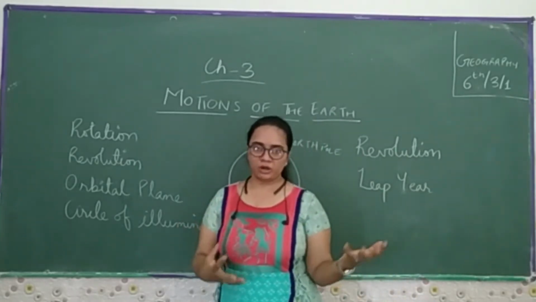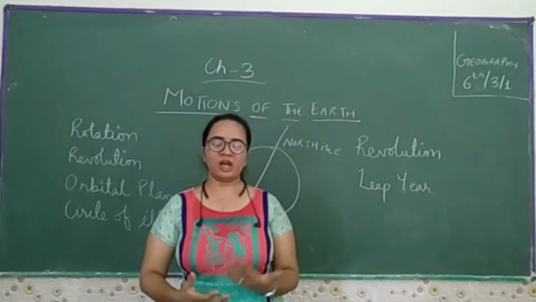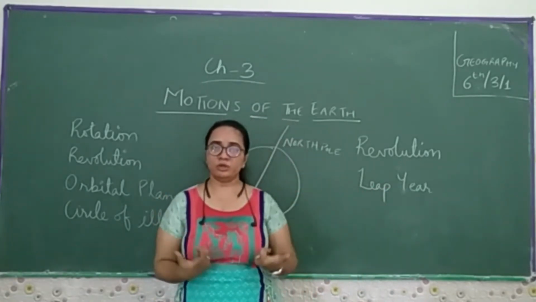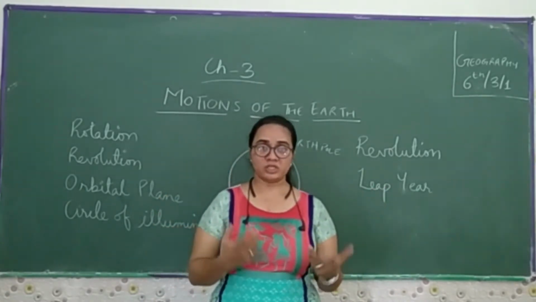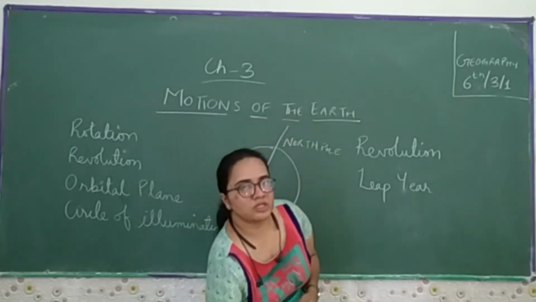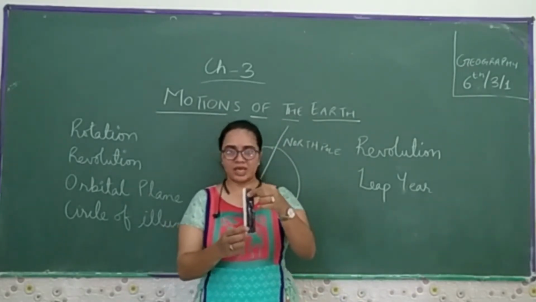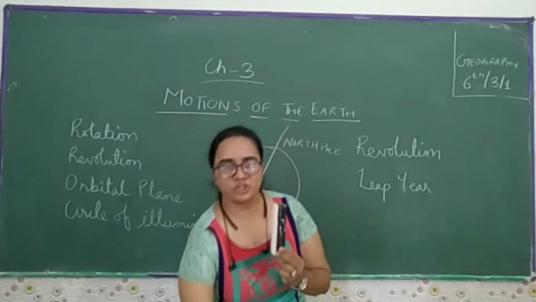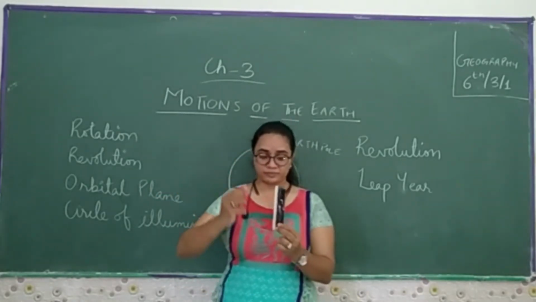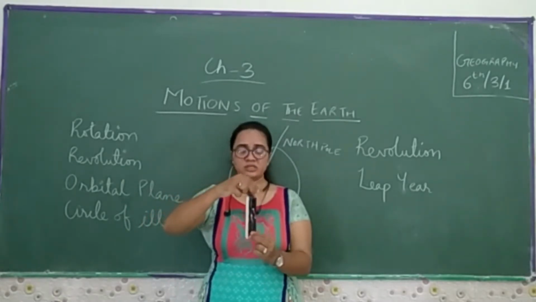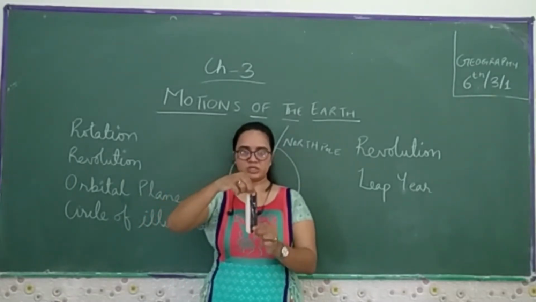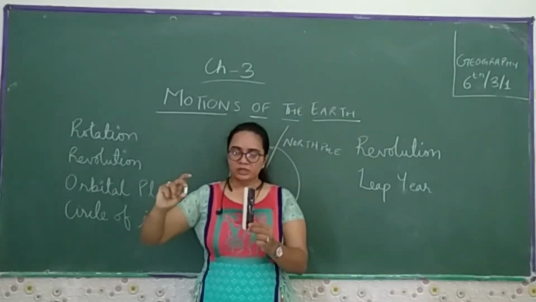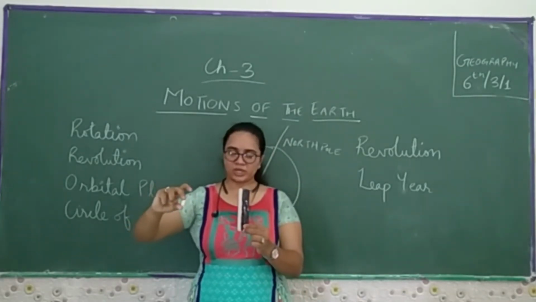Now, we have recalled from the previous classes that in Class 5 in the EVS subject you have read about what revolution and rotation are. If we take the example of this duster, consider this as your sun. After this, take this chalk as your earth. Consider this as the sun. The sun is at constant position and take this as a planet. Now this planet is going to take a round.